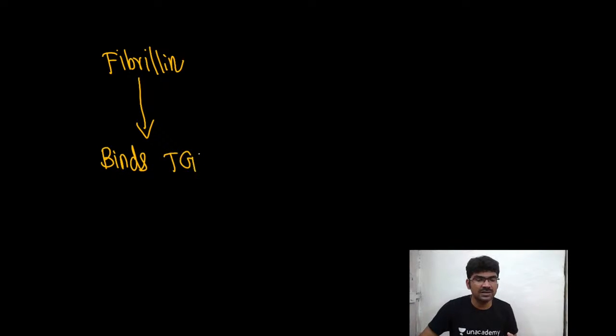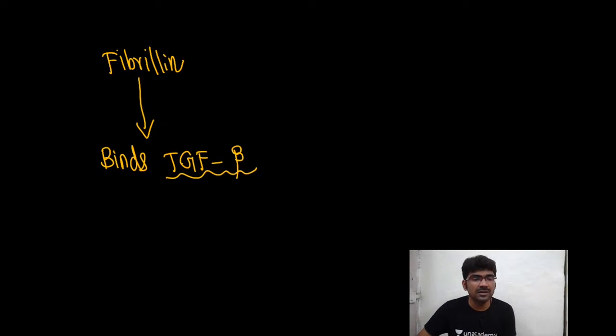Okay, defect in fibrillin. So how does it lead to Marfan syndrome? So what is the basis of this? You see, one of the roles of fibrillin is to bind TGF beta, transforming growth factor beta. It's a growth factor, right?